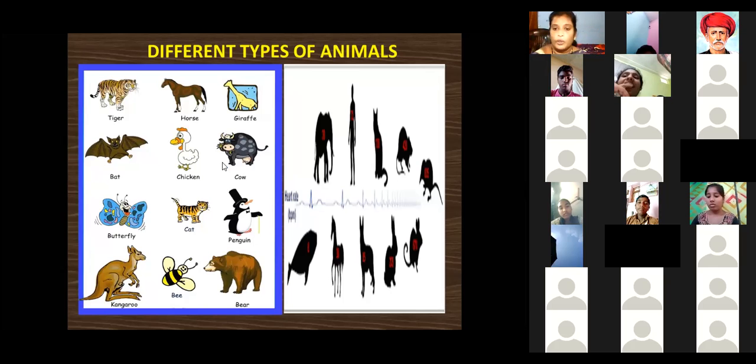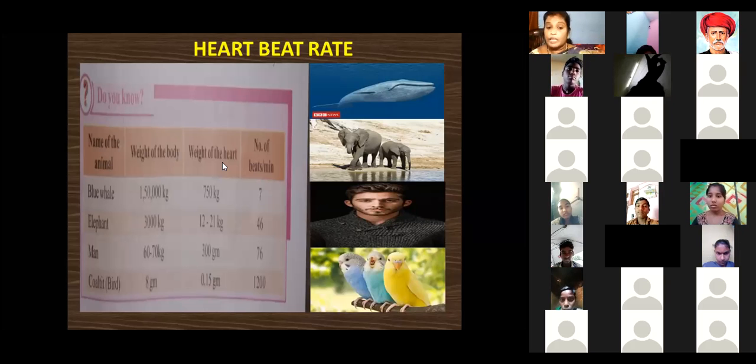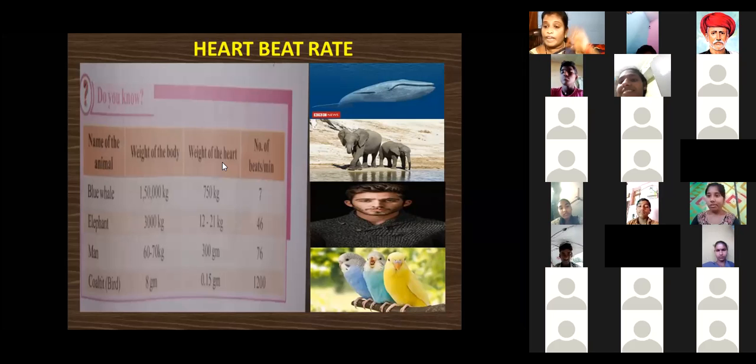Okay. See in this slide, I give some examples of how the heartbeat rate differs in living organisms. We see, ma'am, the blue whale. This is one animal. It is the biggest animal in the world. The blue whale weighs around 1,50,000 kgs, ma'am. The heart weight is also 750 kgs. The blue whale's heartbeat rate per minute is only 7. How much, ma'am? 7. The blue whale is the biggest animal in the world.